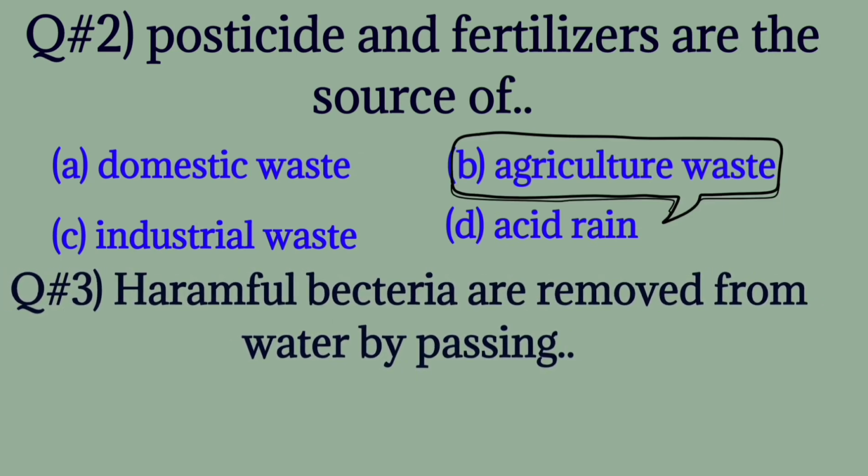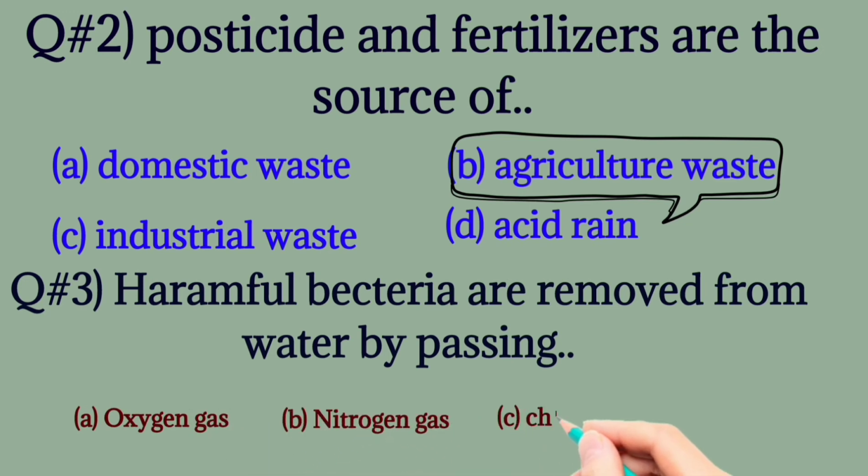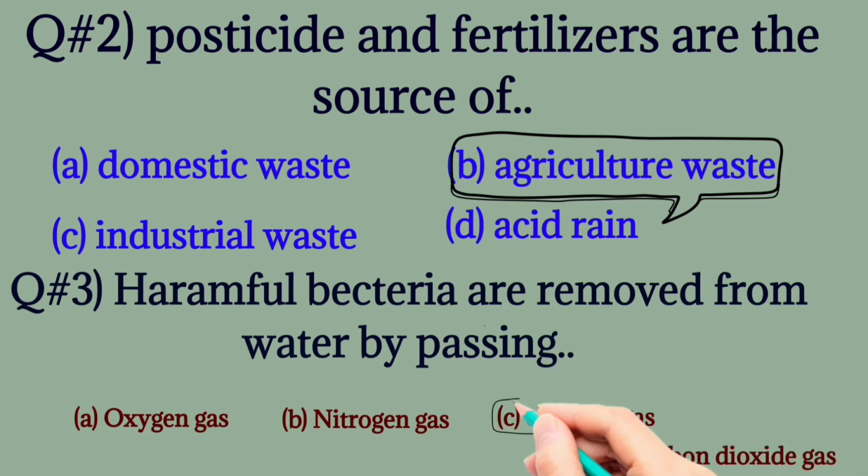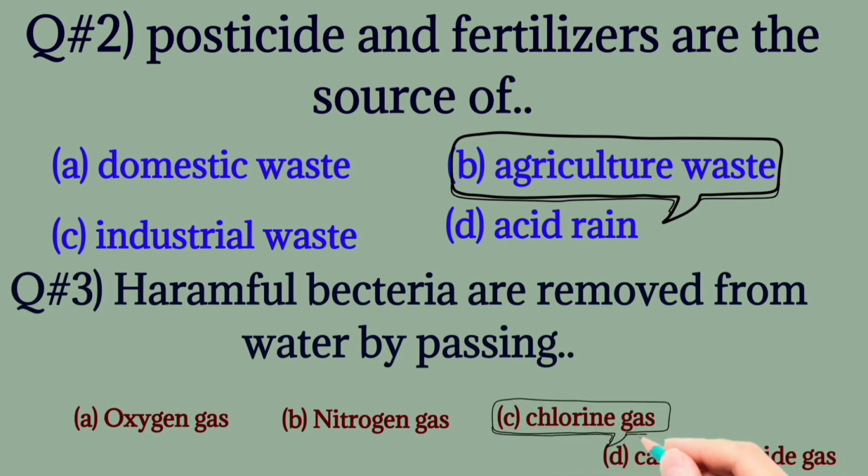Question number 3. Harmful bacteria are removed from water by passing oxygen gas, nitrogen gas, chlorine gas and carbon dioxide gas. The correct one is chlorine gas.